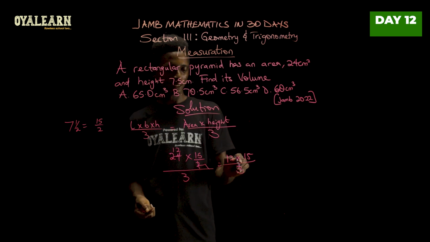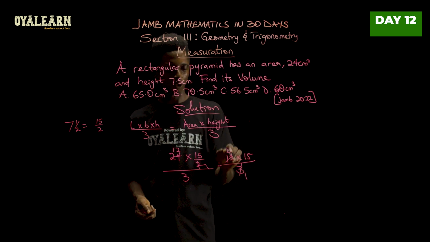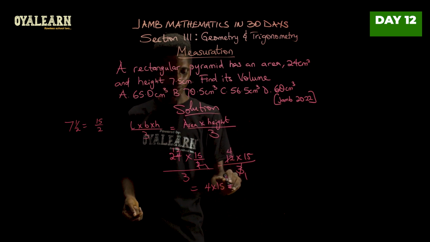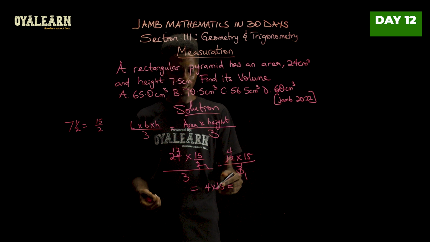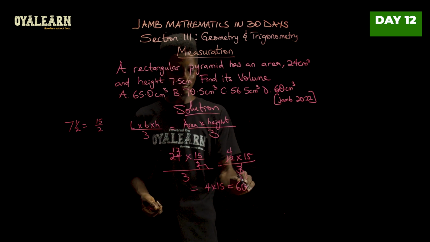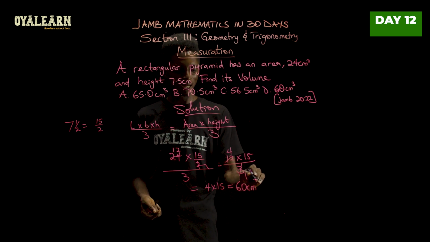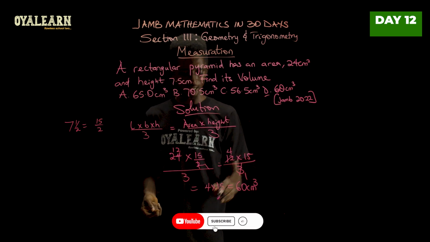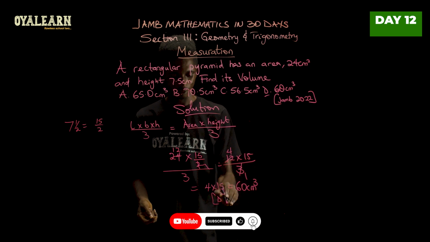And then we can break this and say 3 here 1, 3 here 4. So what we have is 4 times 15. And 4 multiplied by 15 is going to give us 60. So that's 60 centimeter cubed. So the volume is 60 centimeter cubed, as seen here in option D.